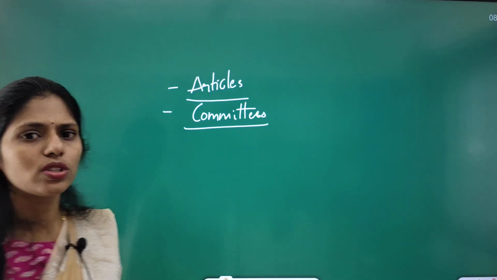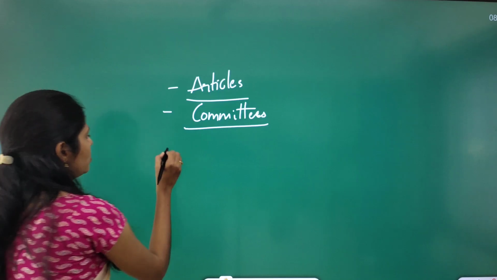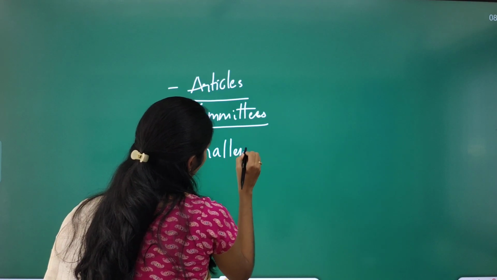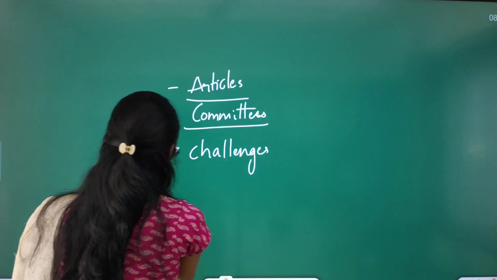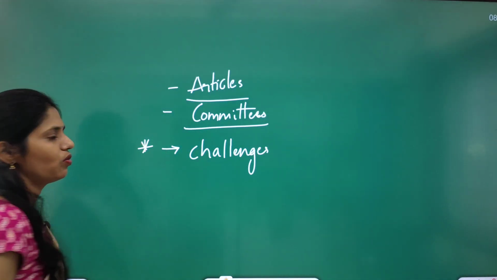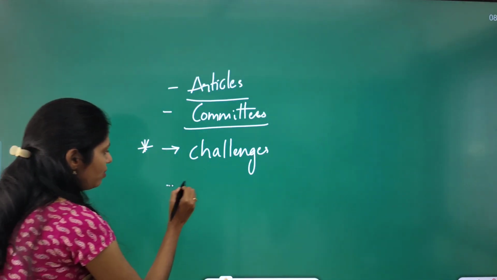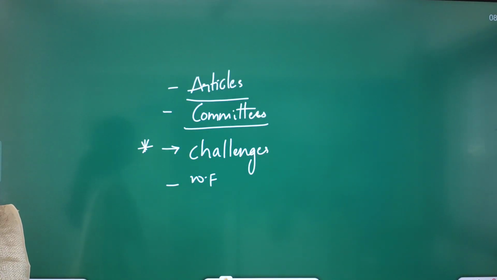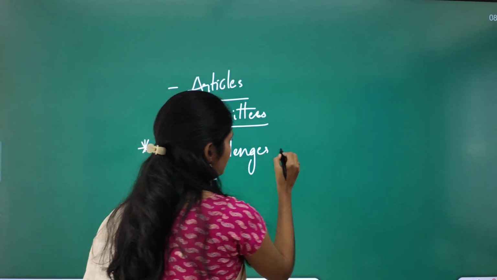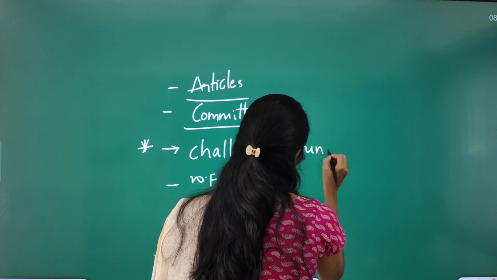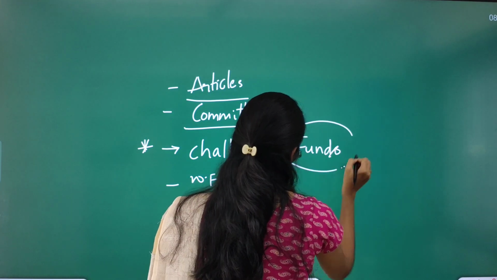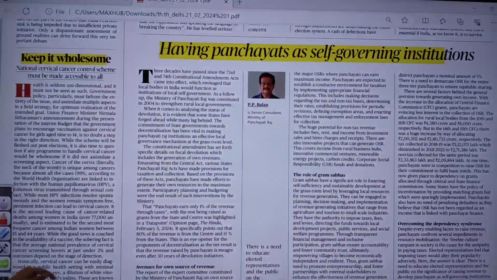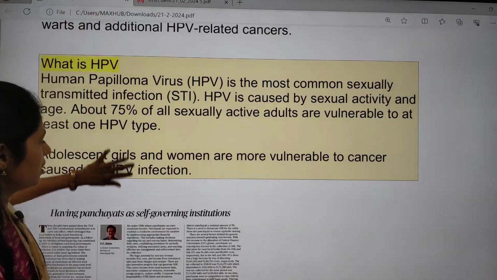You have to know about them, and especially the challenges faced by these panchayats. This article is talking about the challenges, and you have to see the way forward. One important challenge they are facing here is funds. They are not having enough funds. So this funds topic is discussed in this article. Now we are going to see this topic in detail.